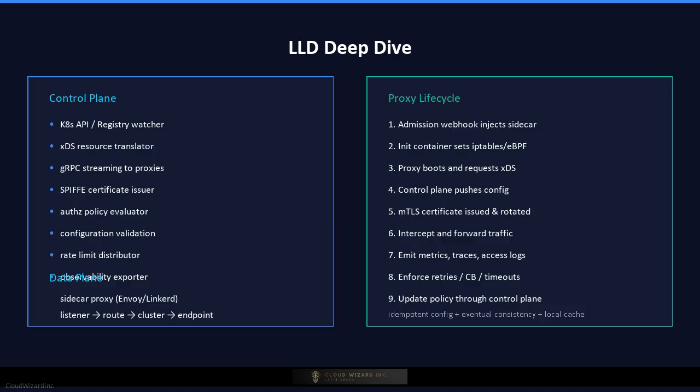The observability pipeline exports stats over HTTP endpoints, sends access logs to a collector, and propagates trace headers such as W3C trace context. Authorization policies are enforced by evaluating the source identity, destination identity, path, method, and custom headers at the proxy before forwarding the request.